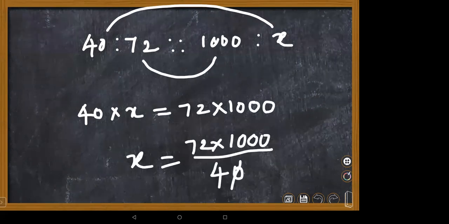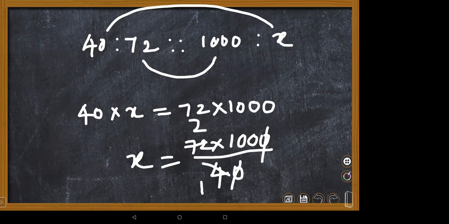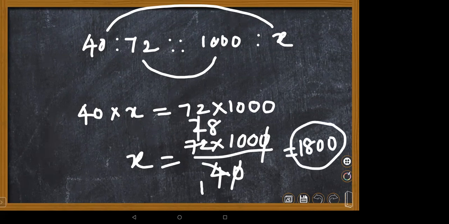Ma'am, we can cut the zeros and 4 into 25. So 72 into 25 will be 18, so 1,800. So 1,800. Now do you understand, Pranav? Yes, ma'am. Right. Raghav, please tell me.